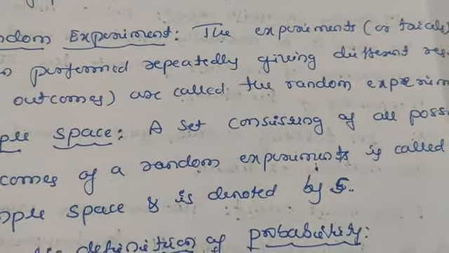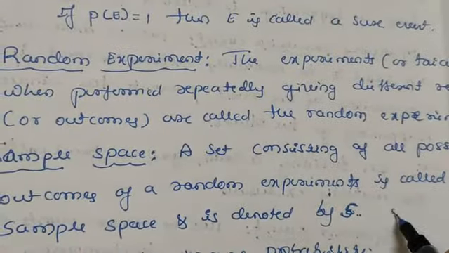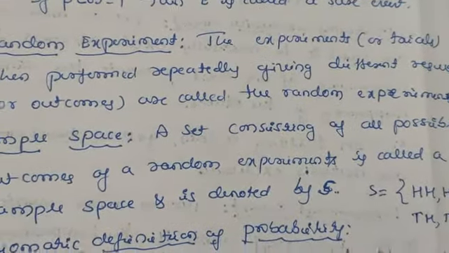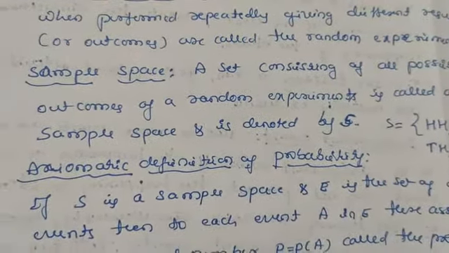If we toss two coins, the possible outcomes are both heads, one head and one tail, and both tails. This set is known as the sample space and is denoted by the letter S.